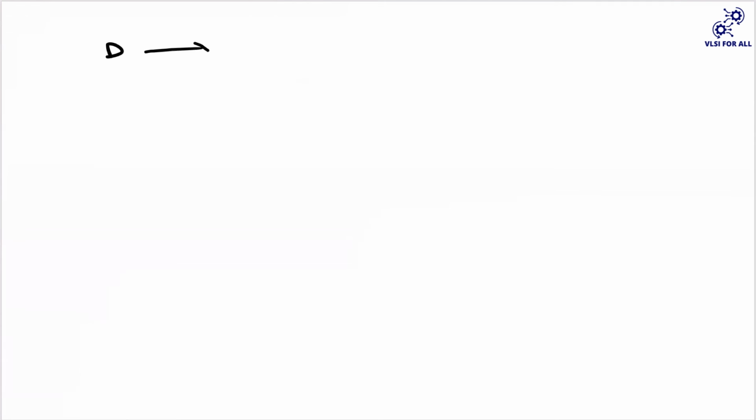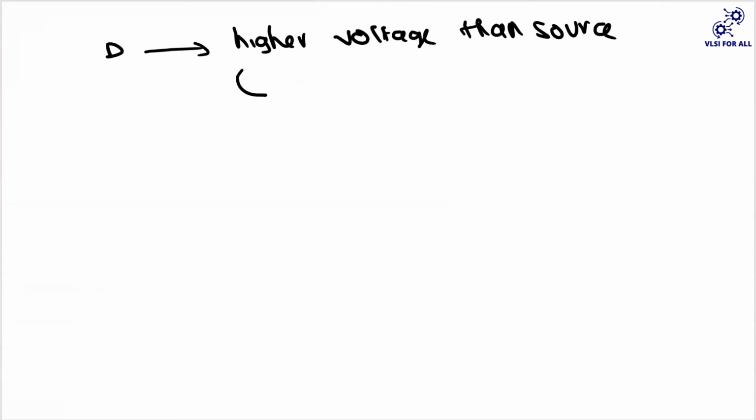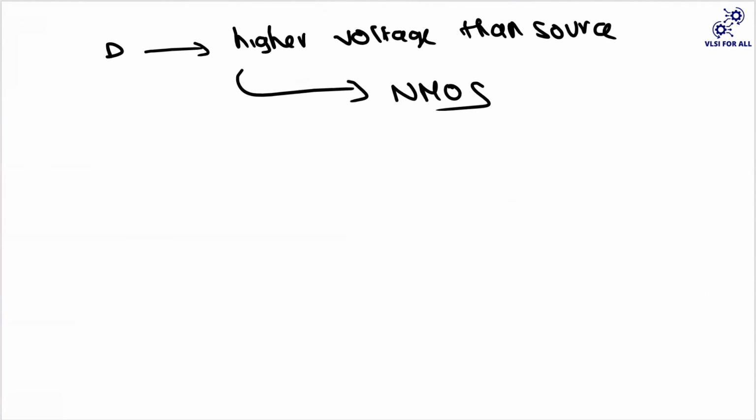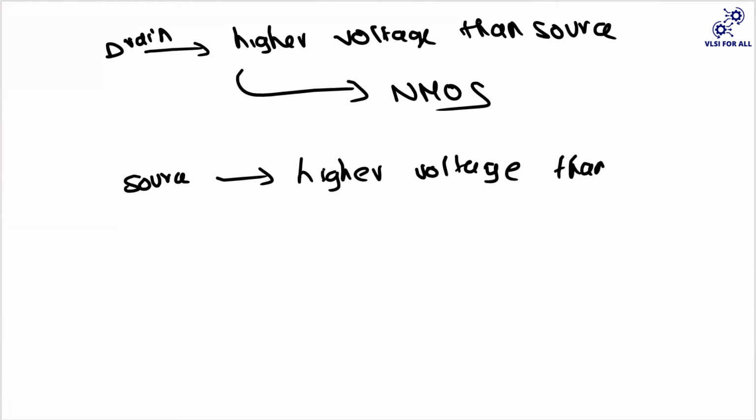If the drain has a higher voltage than the source, then we call it an NMOS. If someone gives you a drain and source and you have to understand whether it is an NMOS or PMOS, in that case, if the drain has higher voltage than the source, it is an NMOS, and if the source has higher voltage than the drain, then we call this transistor a